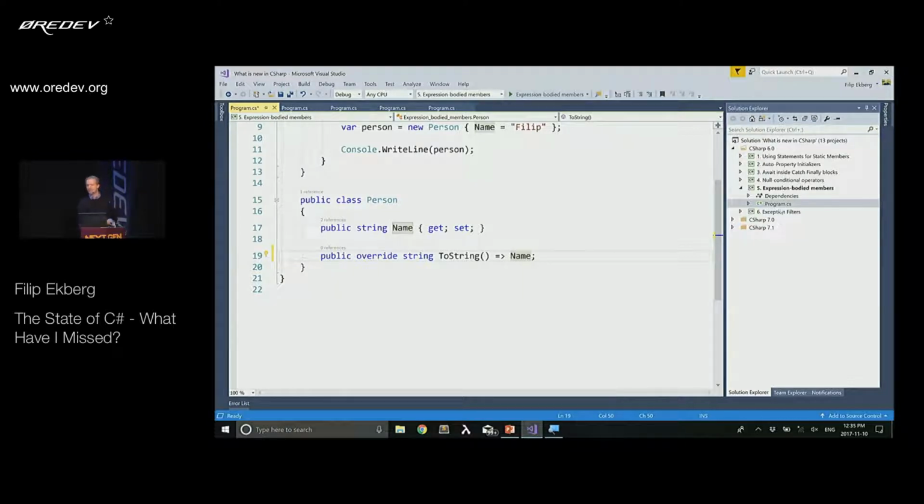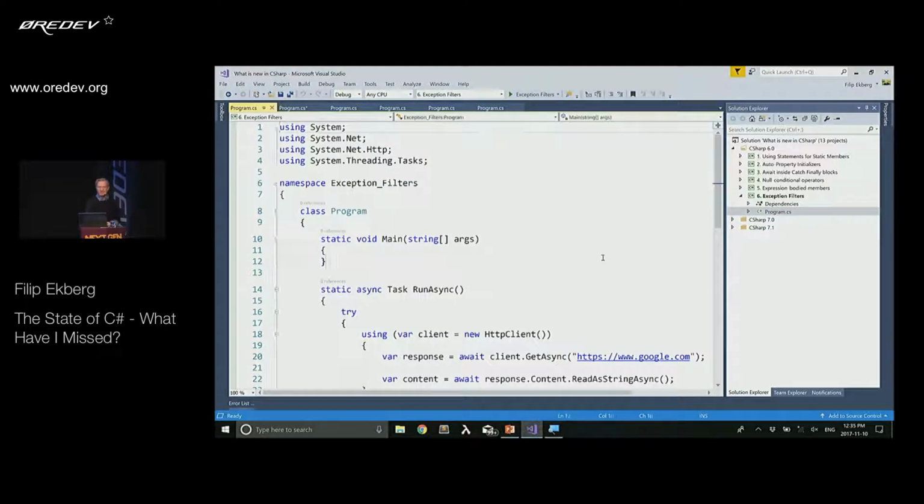It's really the same with C#5 when they introduced asynchronous principles. We've been able to use the TPL to do asynchronous programming for a long time, but it's been kind of tedious to do that. And you've had to write a lot of boilerplate code to make it work properly.